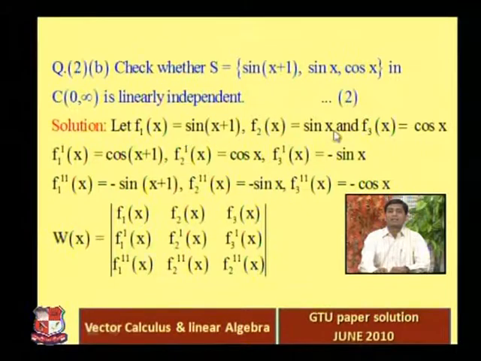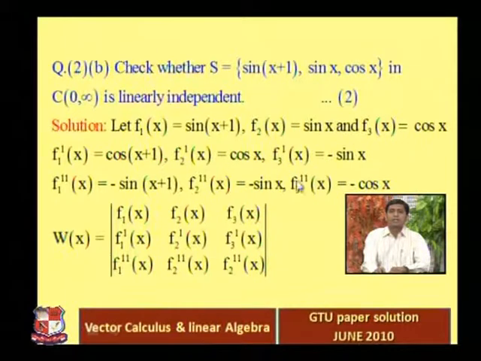Again we have to use the Wronskian determinant. Here is our f1, f2 and f3, which are already given in the statement. This is f1, this is f2, this is f3, right? Find the first derivative and second derivative of each function. Call them f1 dash, f2 dash, f3 dash, f1 double dash, f2 double dash, f3 double dash, right? Now the derivative of sin x plus 1 is cos x plus 1, the derivative of sin x is cos x, the derivative of cos x is minus sin x, okay? The derivative of cos x plus 1 is minus sin x plus 1, the derivative of cos x is minus sin x, and the derivative of minus sin x is minus cos x.